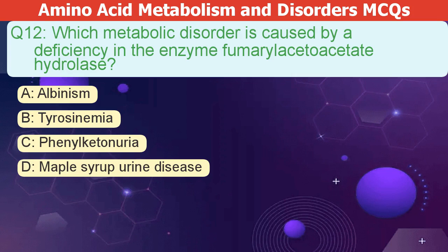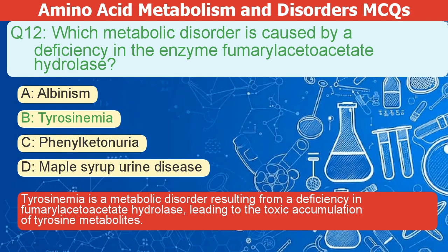Which metabolic disorder is caused by a deficiency in the enzyme fumarylacetoacetate hydrolase? A. Albinism. B. Tyrosinemia. C. Phenylketonuria. D. Maple syrup urine disease. The correct answer is B. Tyrosinemia is a metabolic disorder. It results from a deficiency in fumarylacetoacetate hydrolase. This leads to the toxic accumulation of tyrosine metabolites.